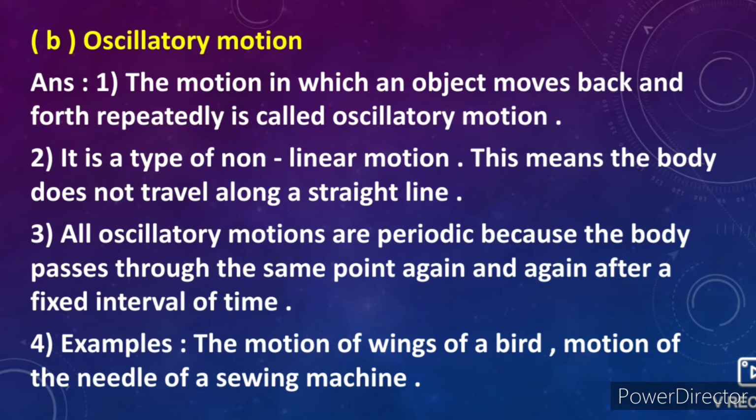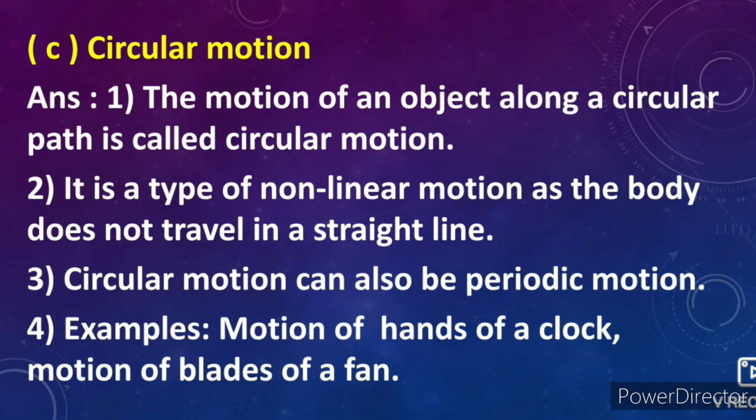All oscillatory motions are periodic because the body passes through the same point again and again after a fixed interval of time. 4. Examples: the motion of wings of a bird and motion of the needle of a sewing machine.